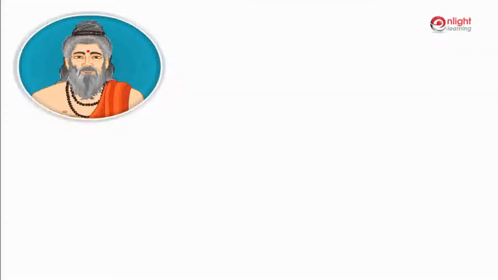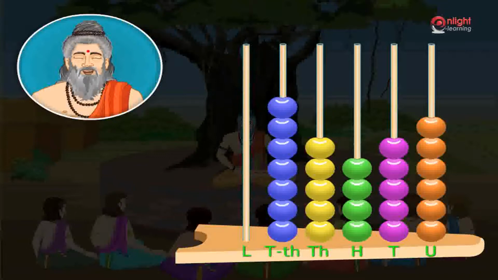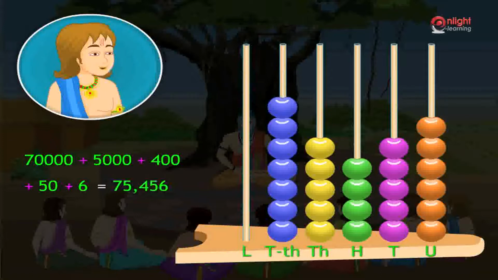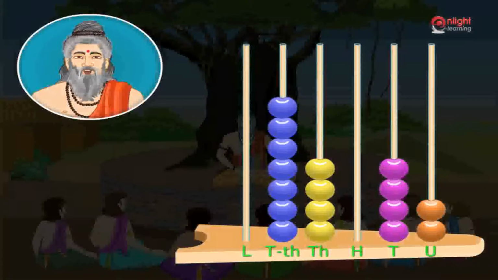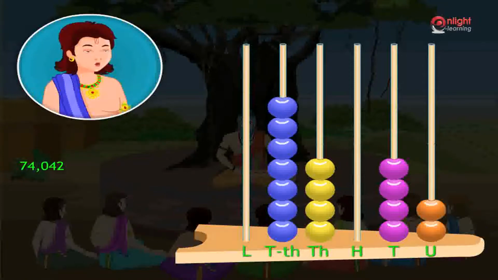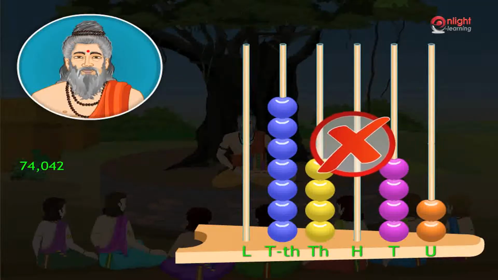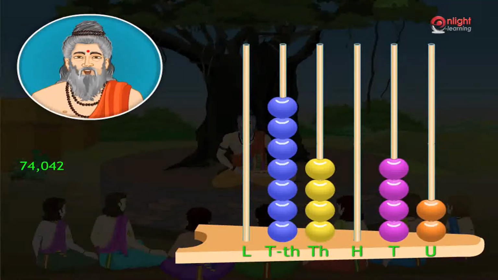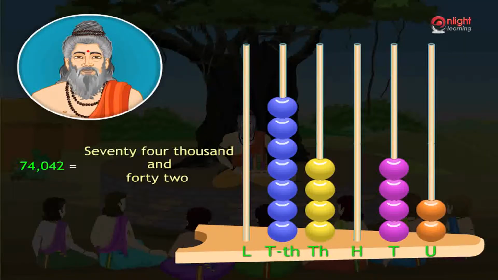The number represented by this abacus is 2,86,957. Nakul, what is the number represented by the beads on the abacus? 75,456. Bhima, can you read out the number represented by the beads on the abacus? 74,042. You are wrong, Bhima. Here, you should notice that there are no beads in the hundreds column. So read the number as 74,042.